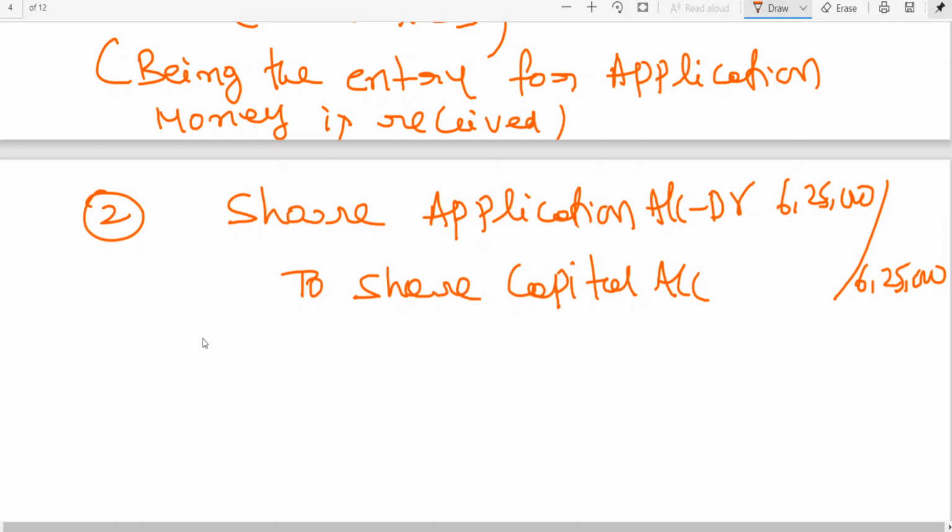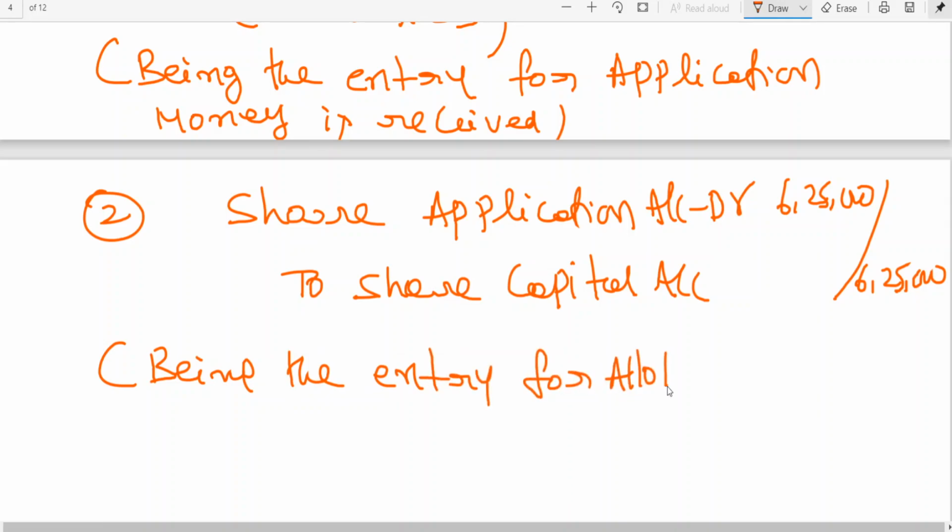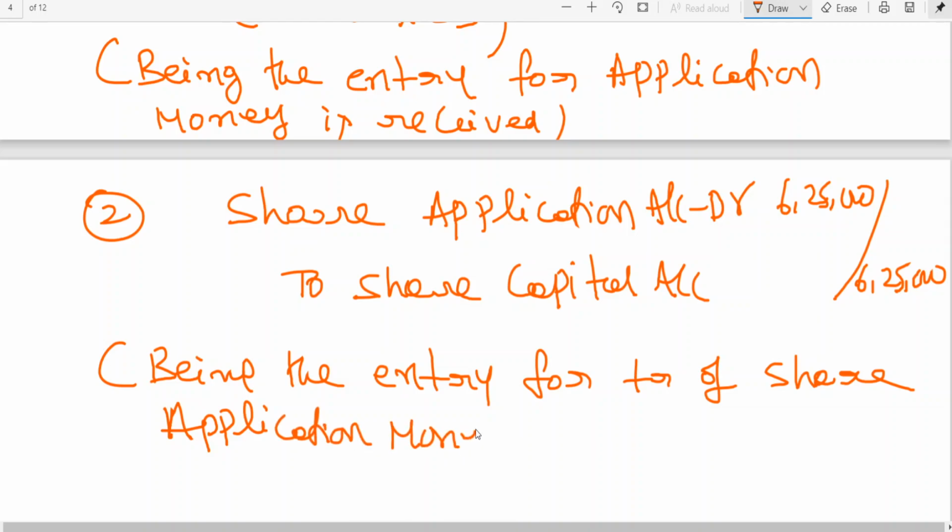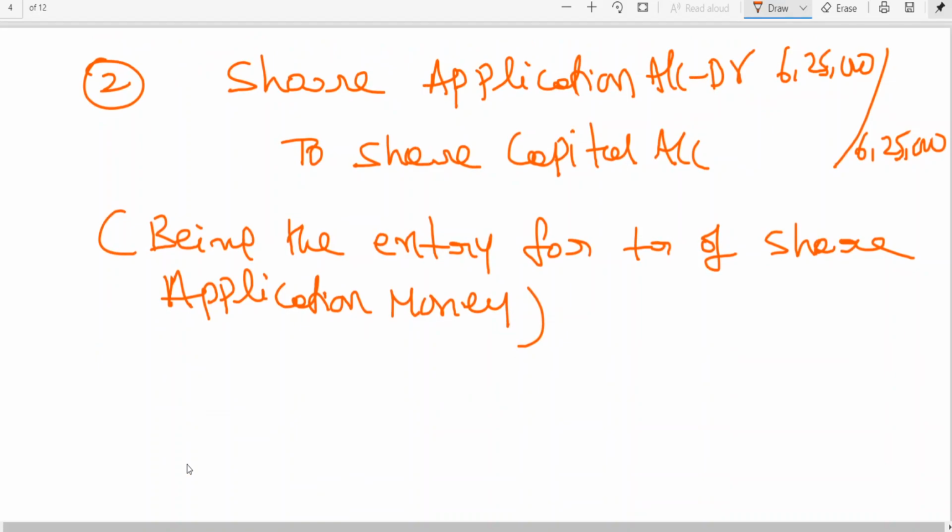I have told you already: the share application account to share capital, being the entry for transfer of share application money.